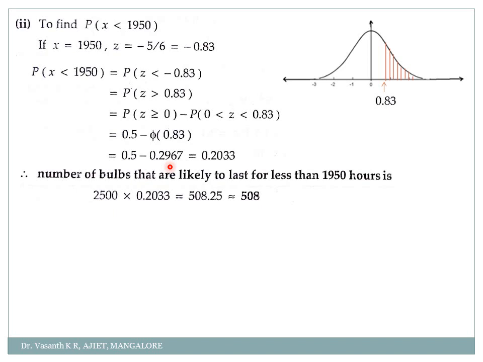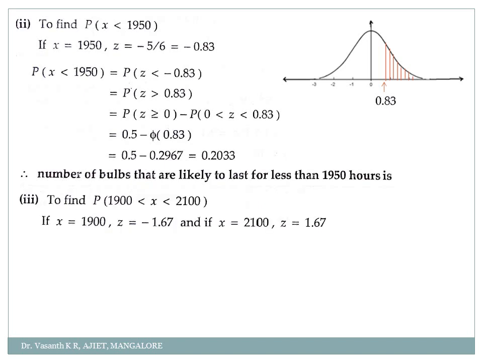Are you clear with the concept, my dear students? Is it not easy? If you have understood this probability part properly, the problems are very easy. Okay. Next, there was one more question: also find how many bulbs will remain for between 1900 hours to 2100 hours.